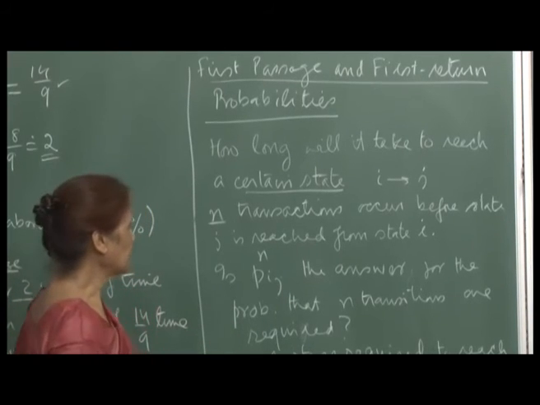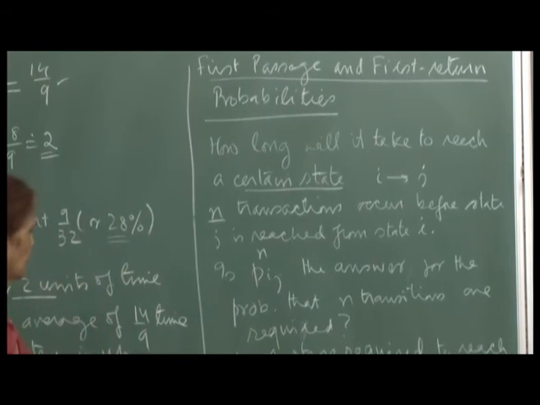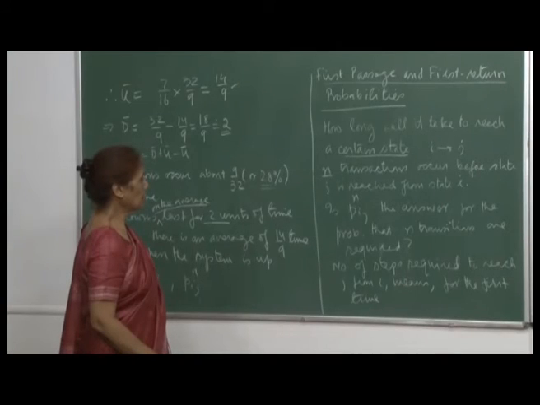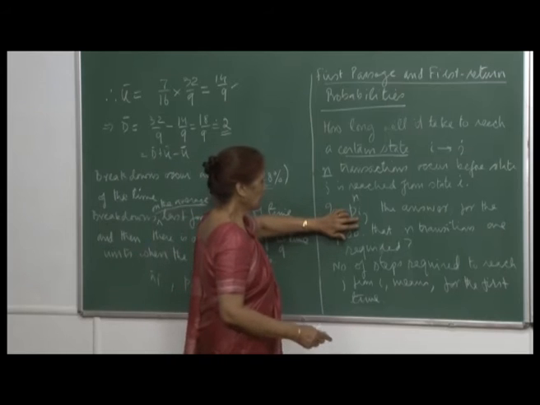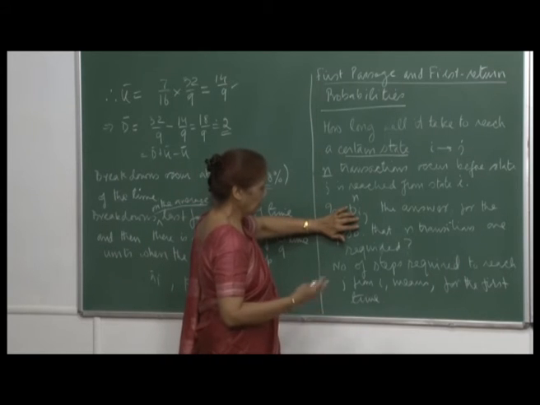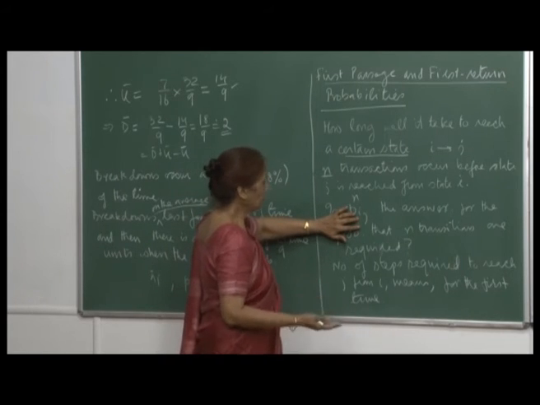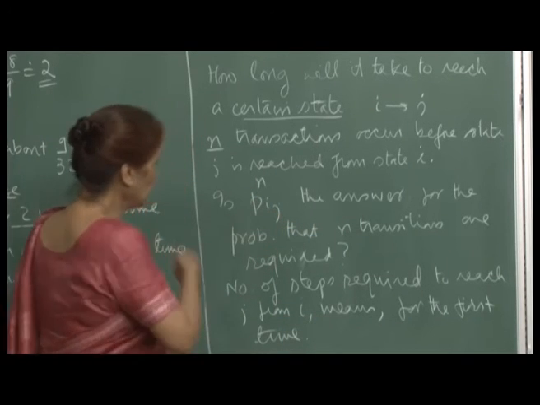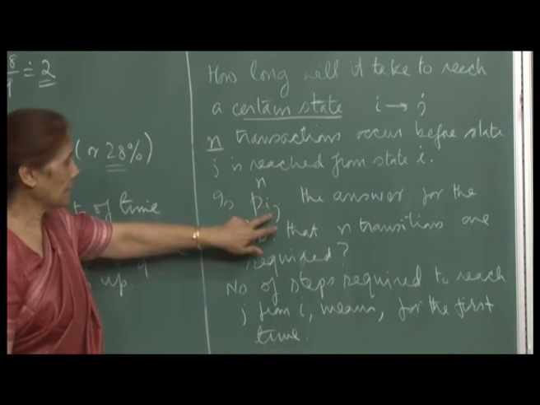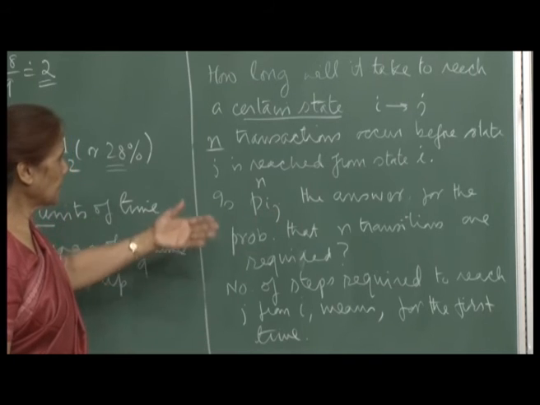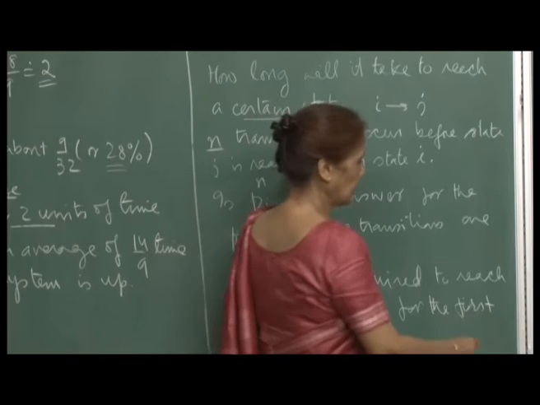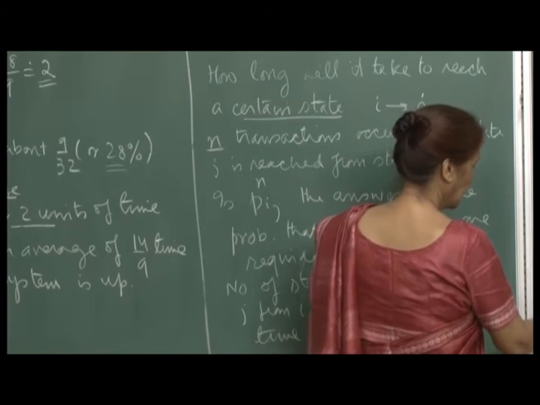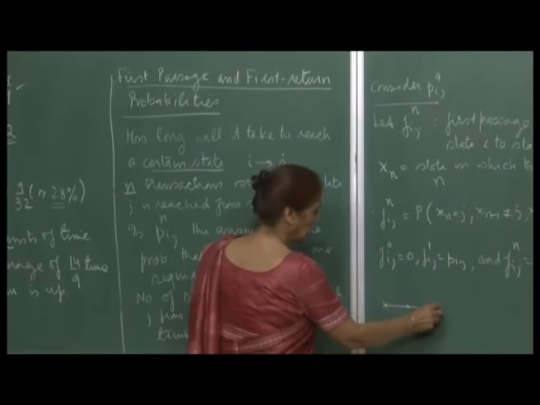But see, now there is a difference, because when you talk about p i j n, it does not say that you may not reach j a number of times before you finally reach j in n steps. The various graphs that I drew for you earlier showed that if you started from state 1, then you stayed in state 1 and state 1.